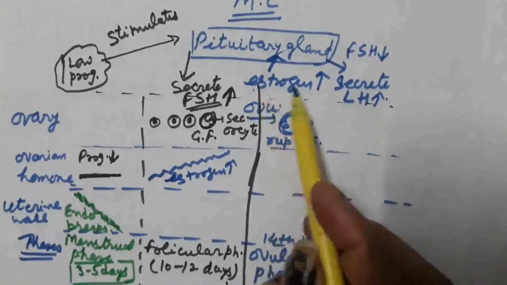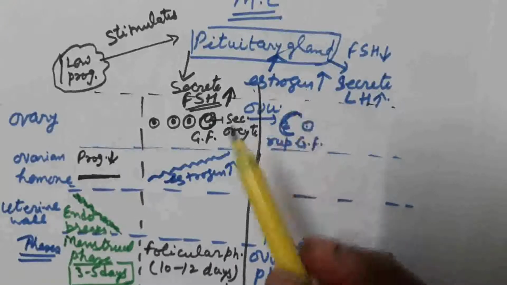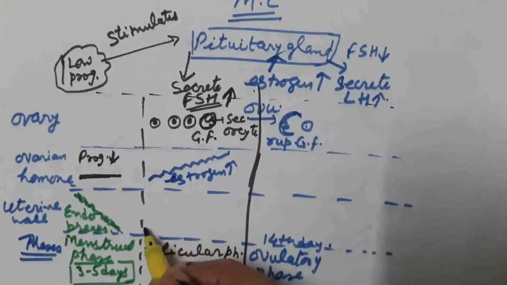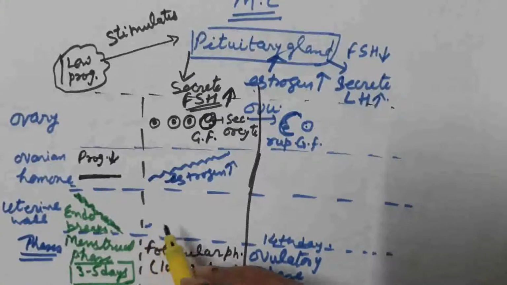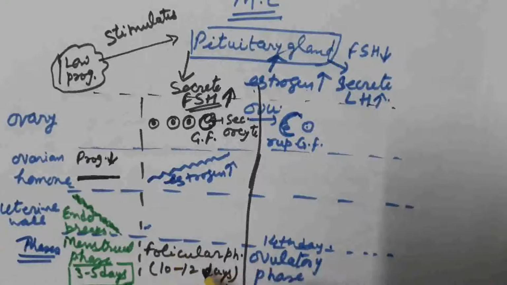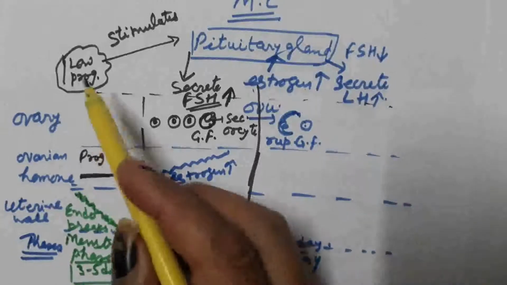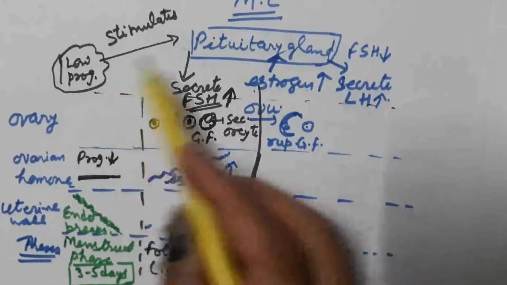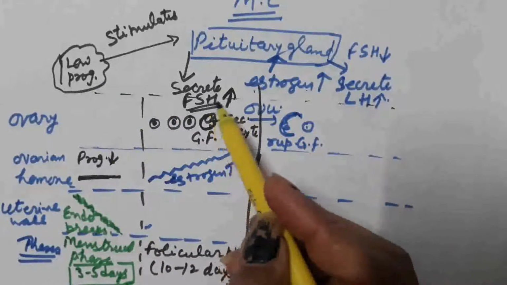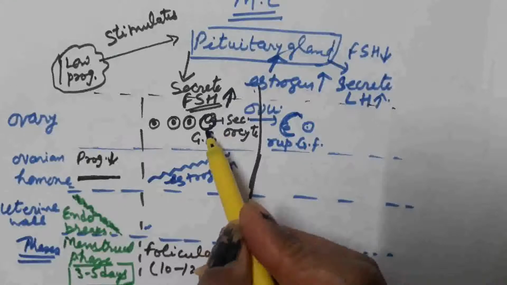This increased level of estrogen causes growth of the endometrium during follicular phase. What happens at the follicular phase? Due to low level of progesterone, pituitary gland secretes FSH hormone, which causes growth of the ovarian follicles.